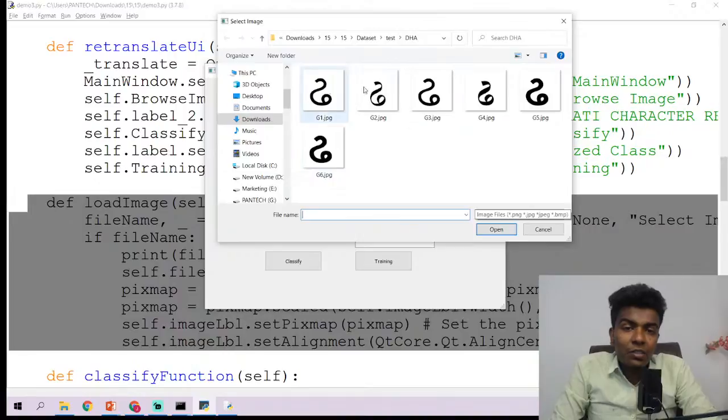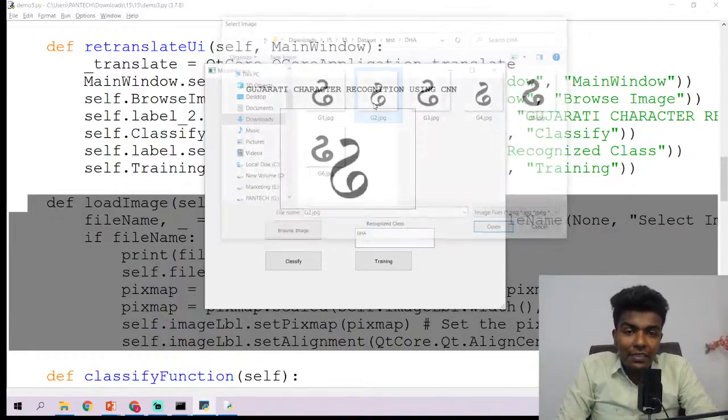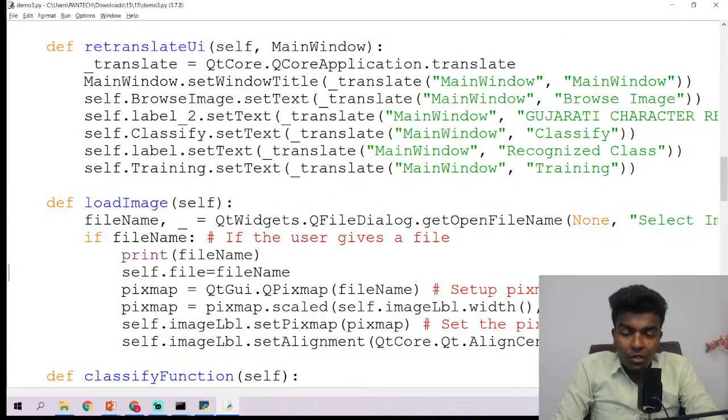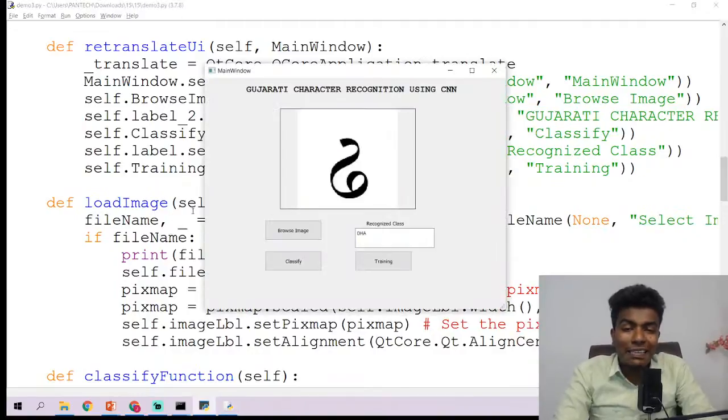Here it is opening that dialog, where you can choose a certain image. Once you have selected and double clicked that image, it is loaded into this image label, this square box. In the square box, the image is center aligned, and it is loaded in this graphical user interface. So let us see the program. I hope you are clear with the browse image button function, guys.